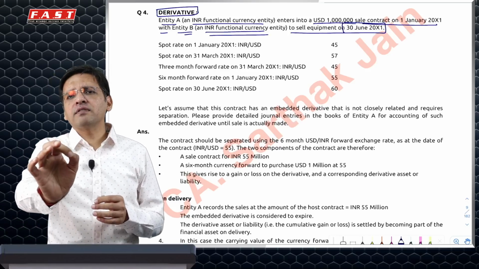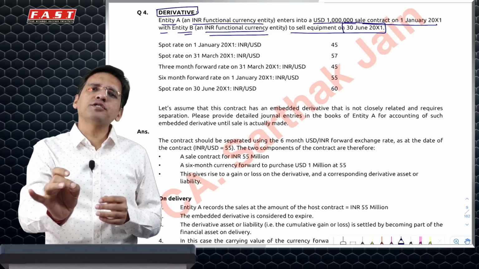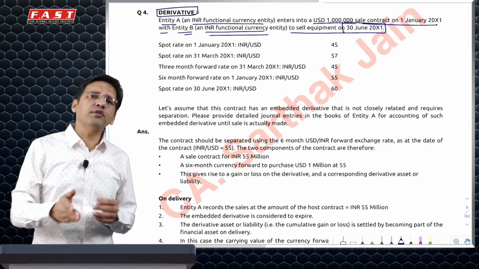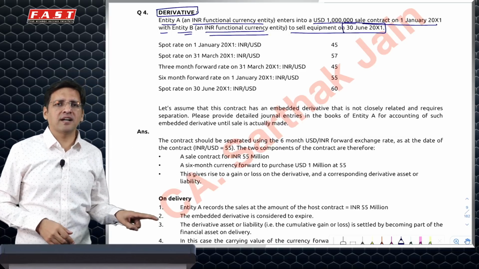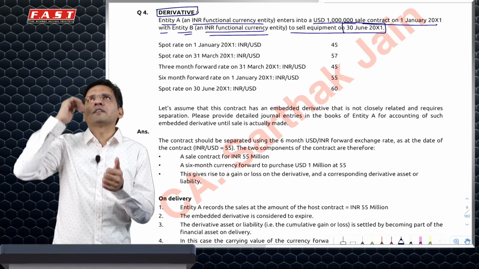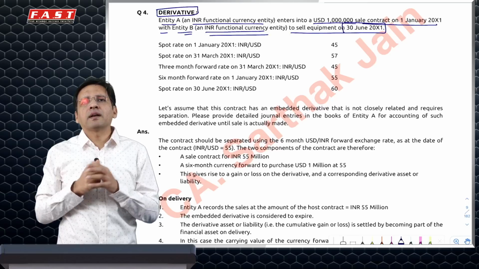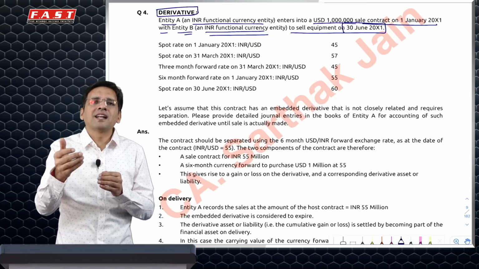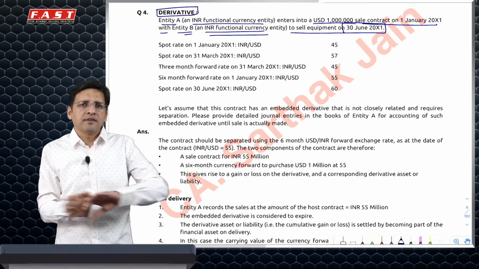Whenever there is a question on derivatives, the first thing you need to assess is whether there is a profit or a loss. When do you make a profit? There are two ways of understanding this. Number one, if I've made a purchase, then if the value goes up, I'll make money, and if the value goes down, I'll lose money. But if I've made a forward sale, it will be the opposite of this.